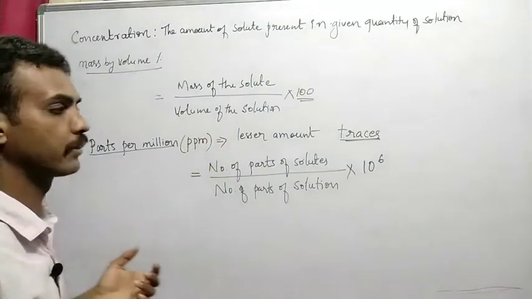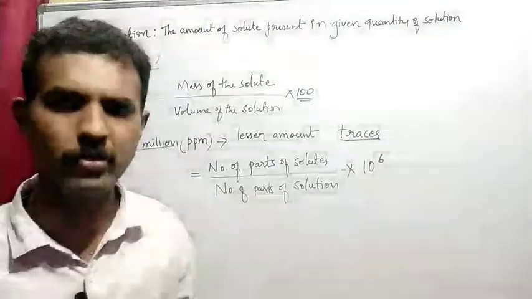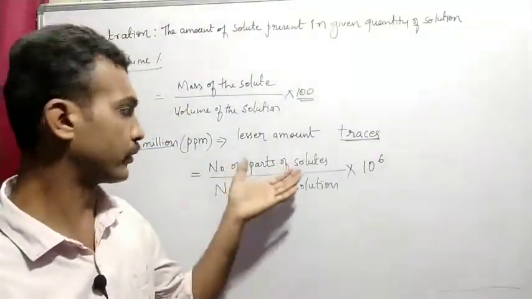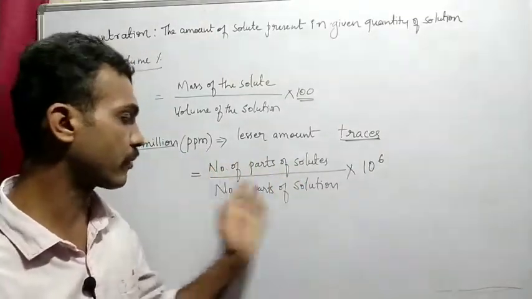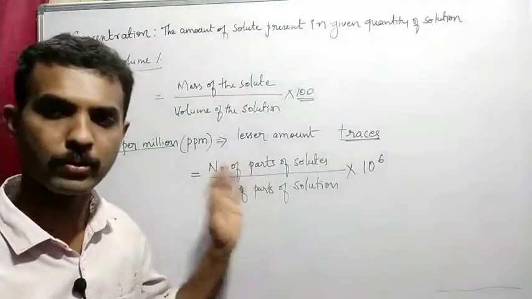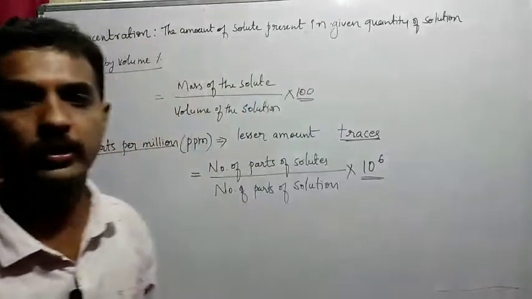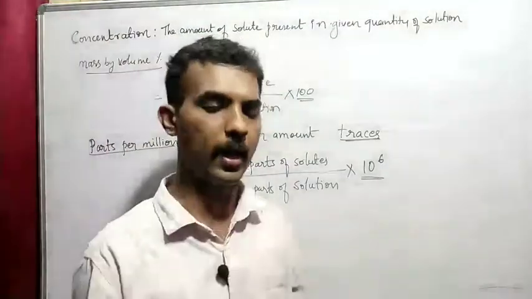So when very small amounts or traces of solute are present in that solution, we use ppm. So let us discuss one problem, I will give you a problem, then you will understand.